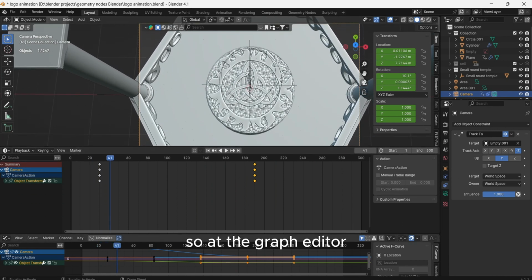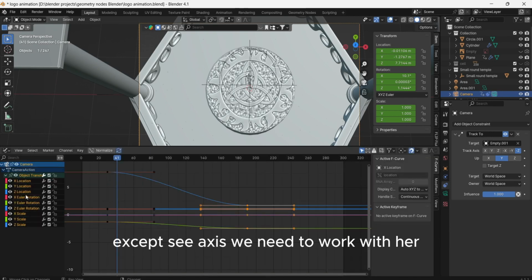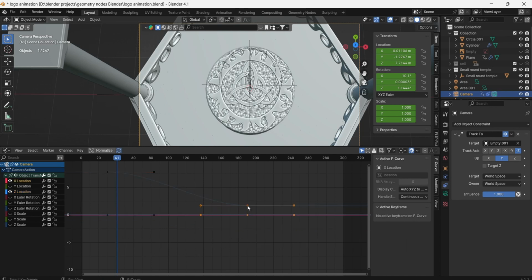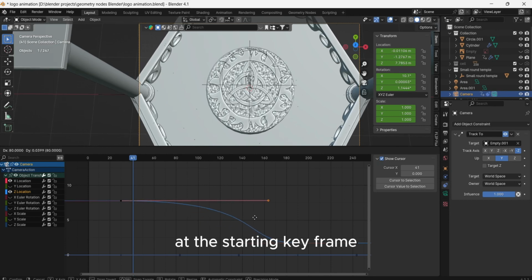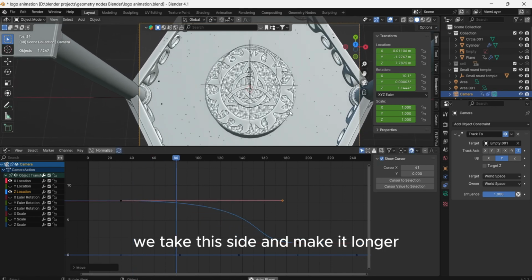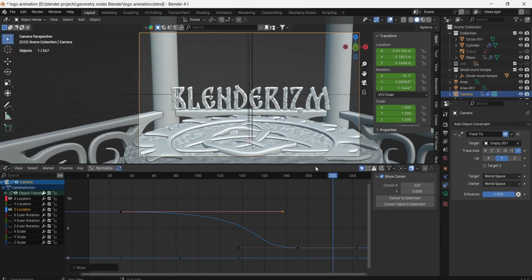So in the graph editor we hide all the axes, to make them not bother us, except the Z axis, we need to work with it. At the starting keyframe we take this handle and make it longer to make our camera movement slower at this range of frames.